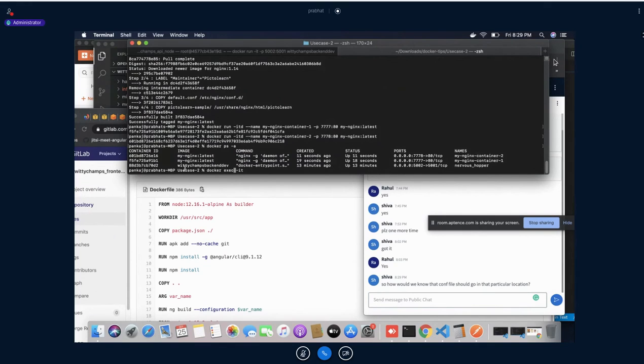So how would you know? This can be done like this: docker exec -it, and this is what my application is, bash, /bin/bash.